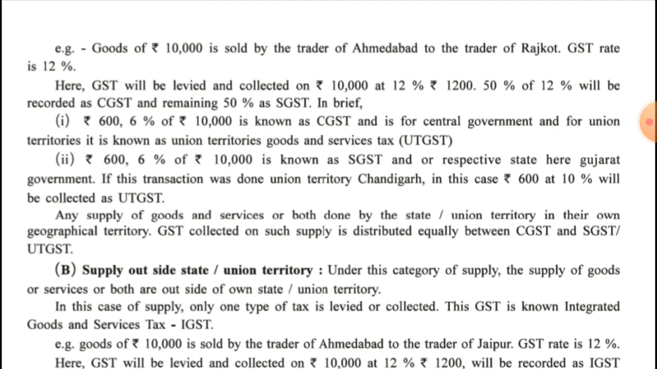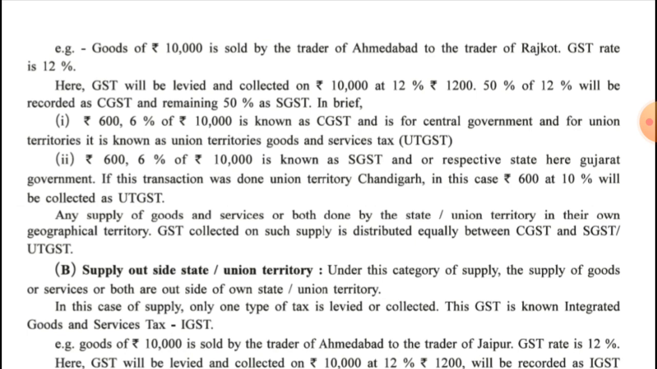If this transaction was done with Union Territory Chandigarh, then in this case rupees 600, 6%, will be collected as UTGST. It means in place of a transaction with the Gujarat government, if the transaction took place in a Union Territory, suppose Chandigarh, then the 600 rupees of tax collected would be collected under the heading of UTGST. It means Union Territory Goods and Service Tax.